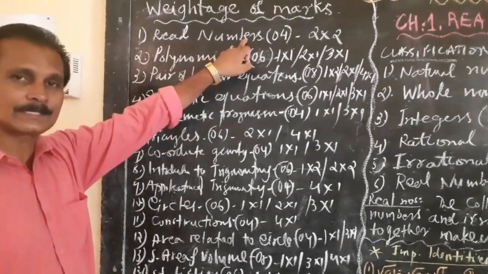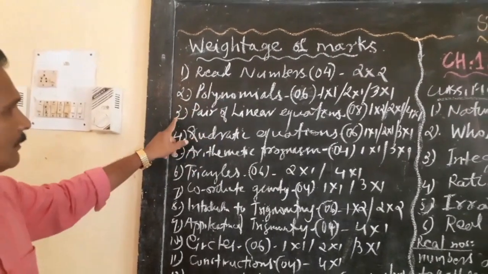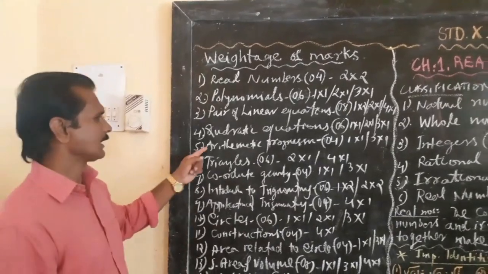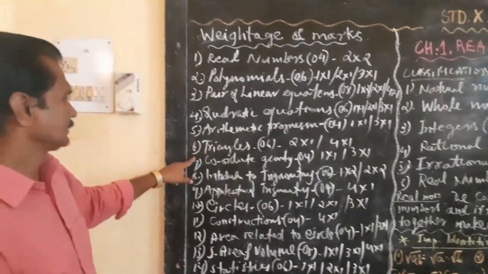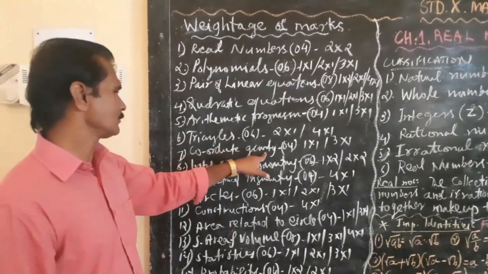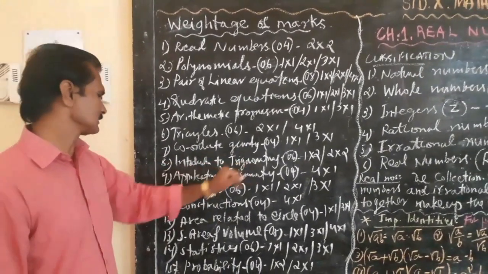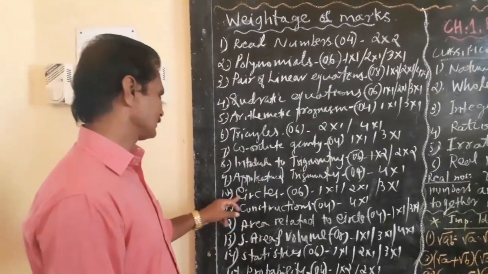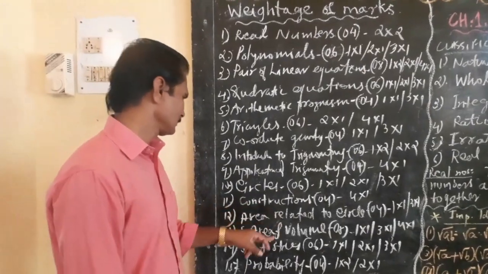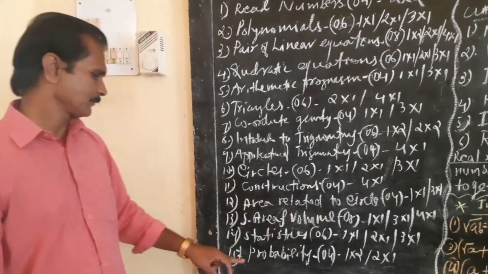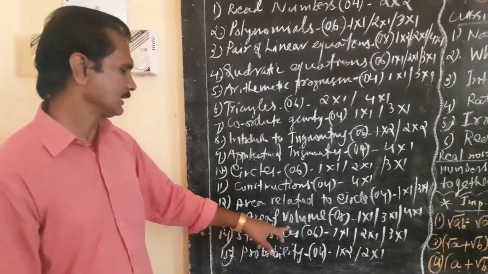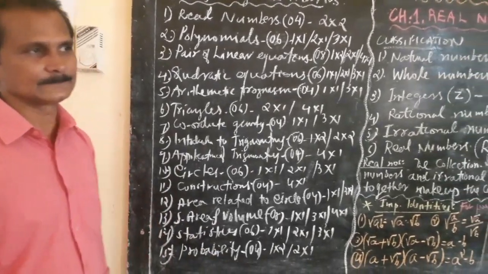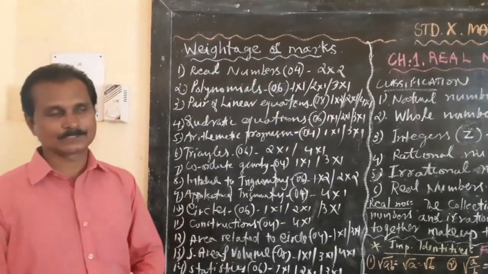The first chapter is real numbers, then polynomials, pair of linear equations, fourth one is quadratic equations, fifth one arithmetic progression, then triangles, 7 coordinate geometry, 8 introduction to trigonometry, 9 applications of trigonometry, 10th one circles, 11 constructions, 12 areas related to circles, 13 surface area and volume, 14 statistics, and 15 probability. So these all are the 15 chapters.